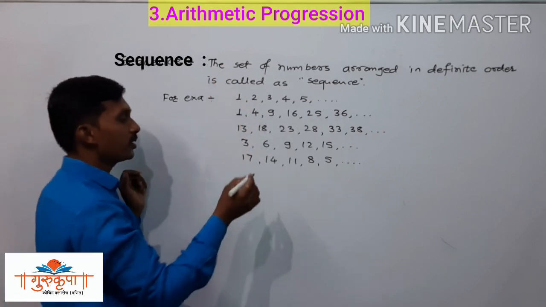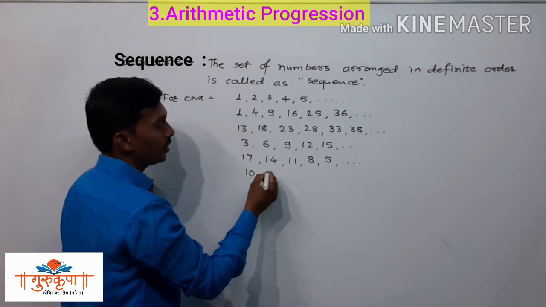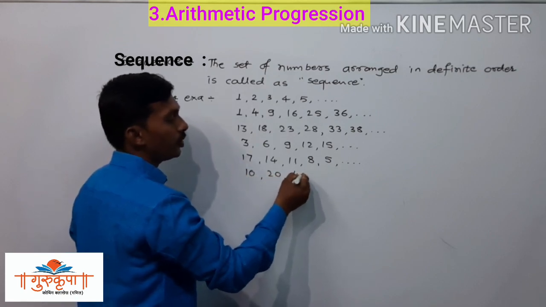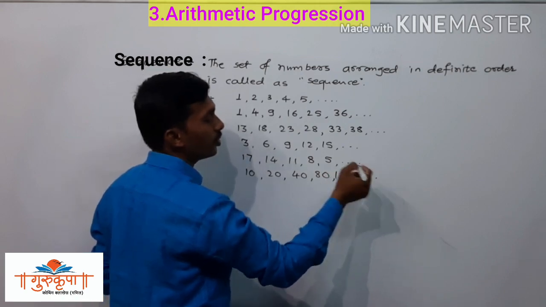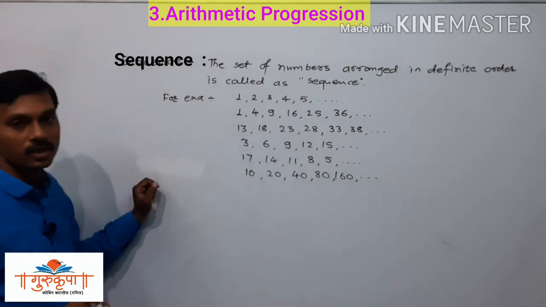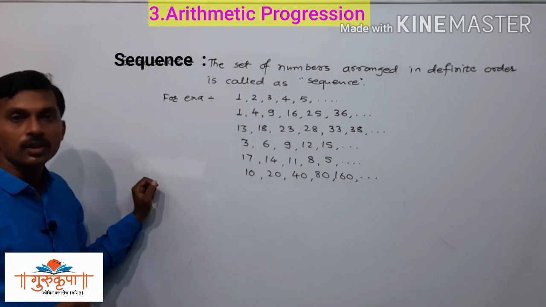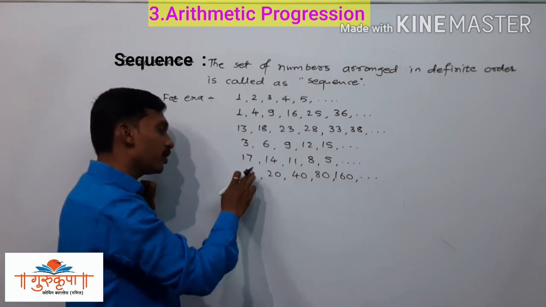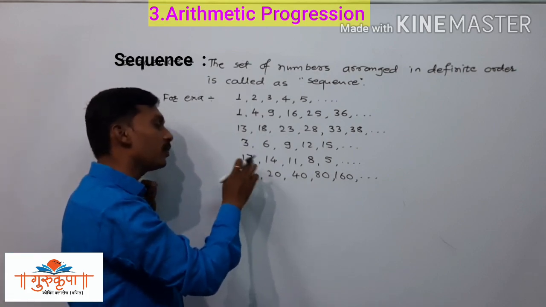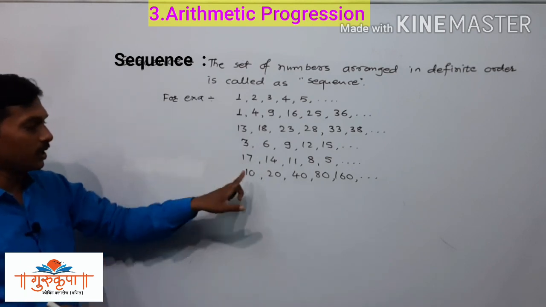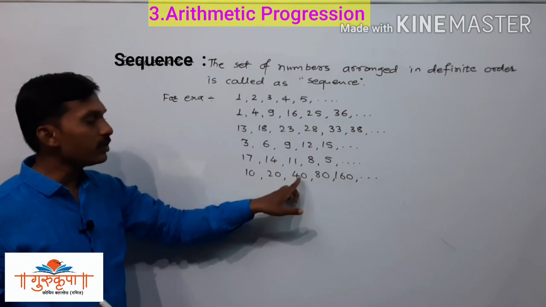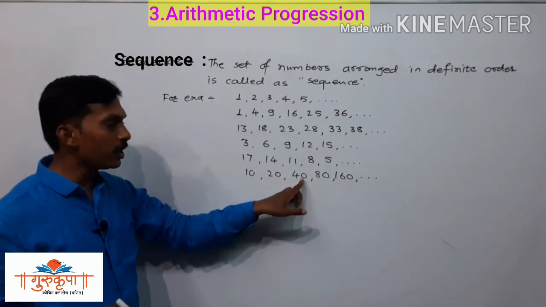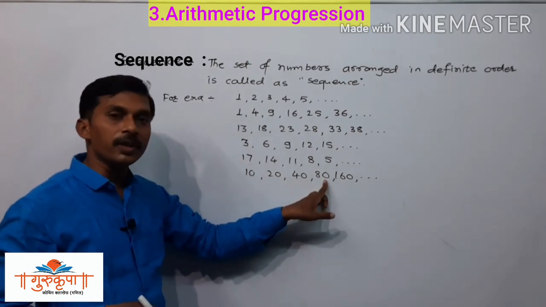Here we can write 10, 20, 40, 80, 160, and so on. It is also a sequence since each and every term is obtained by multiplying the previous term by 2. Here 10 is multiplied by 2, we get 20. 20 is multiplied by 2, we get 40. 40 is multiplied by 2, we get 80.